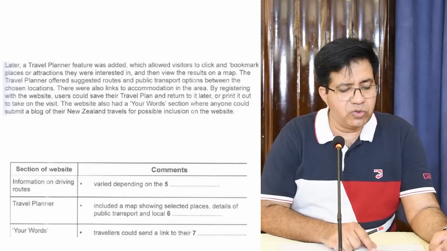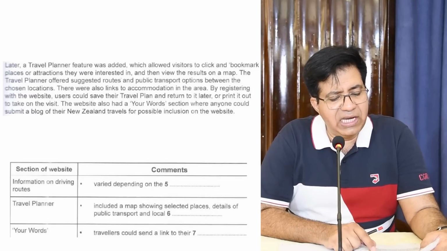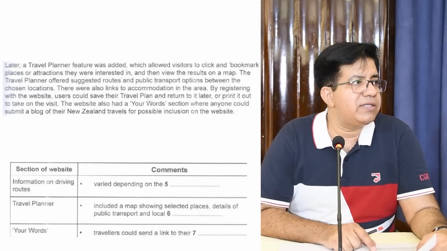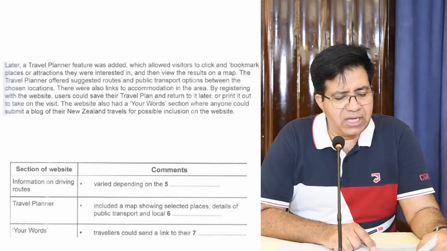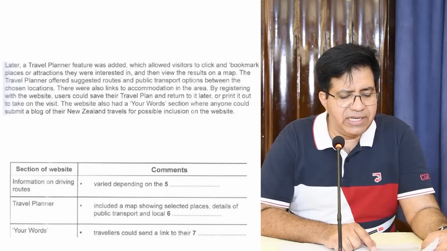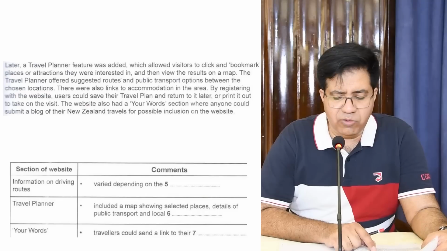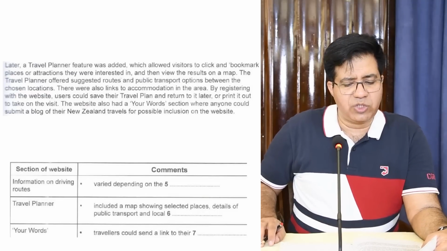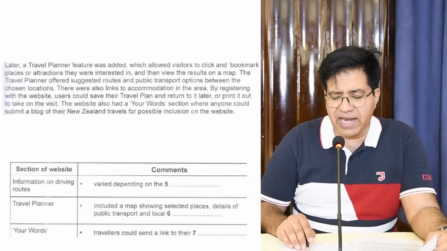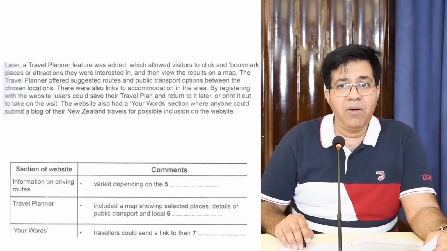That's right. So now let's read it. Second page, first paragraph, second last line. The website. Found it? Okay. The website also had a your words section where anyone could submit a blog of their New Zealand travels for possible inclusion on the website. So where everyone could submit a blog. Travelers could send a link of their...